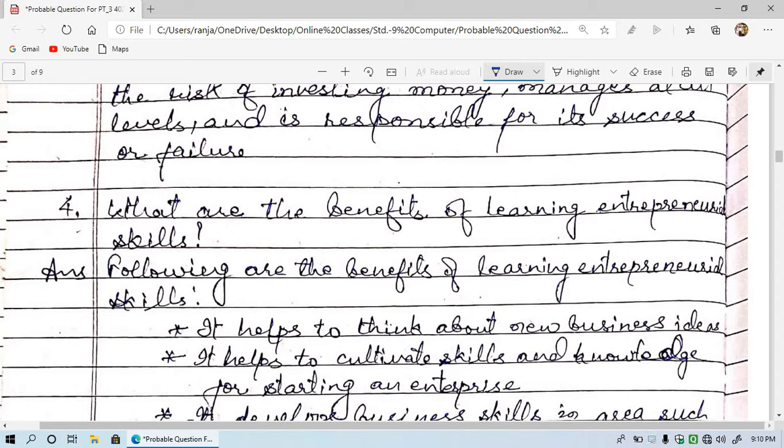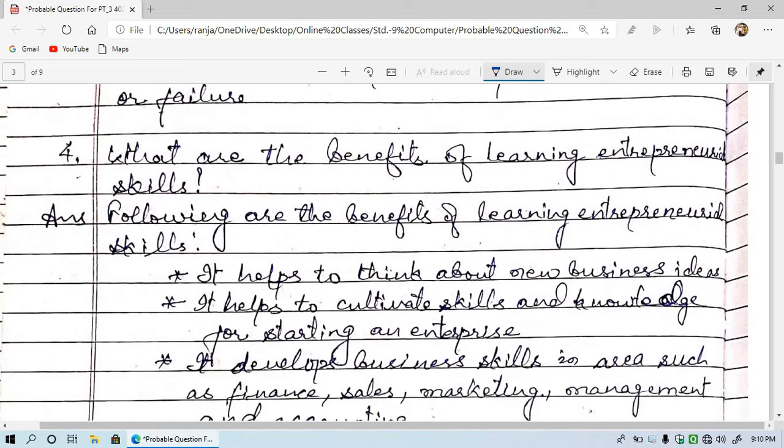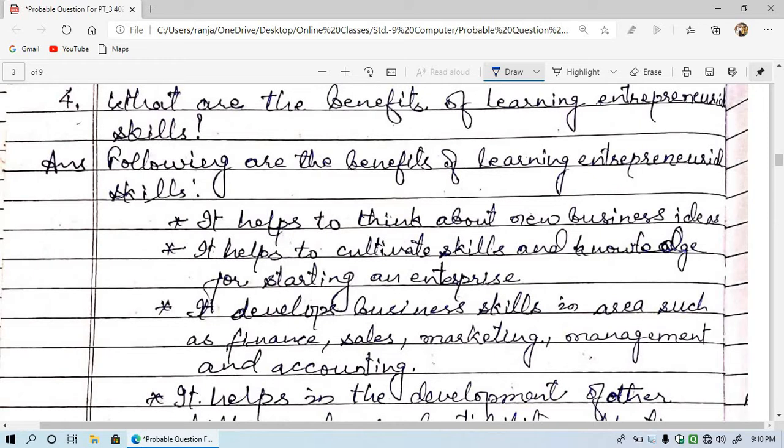Now let's see question number 4. What are the benefits of learning entrepreneurial skills? Entrepreneurial skills are very important. See, what are the benefits? The following are the benefits. Let's see. The first one, it helps to think about new business ideas. Means people used to create some new things in the society.